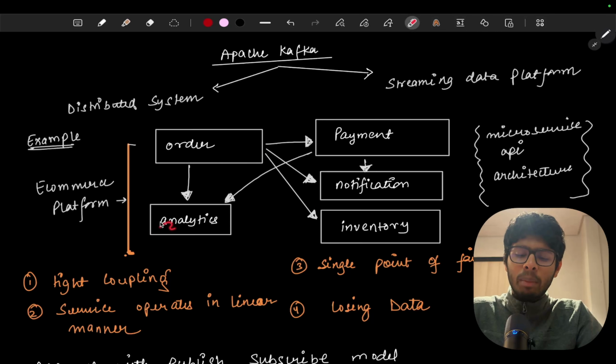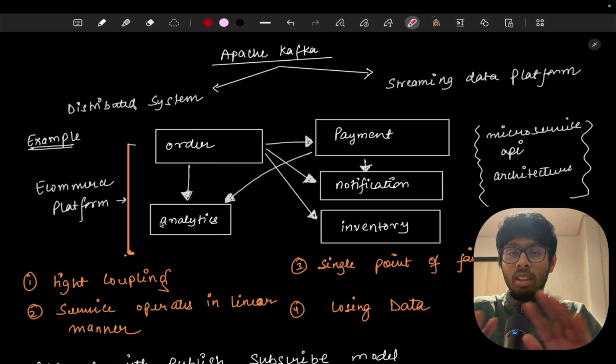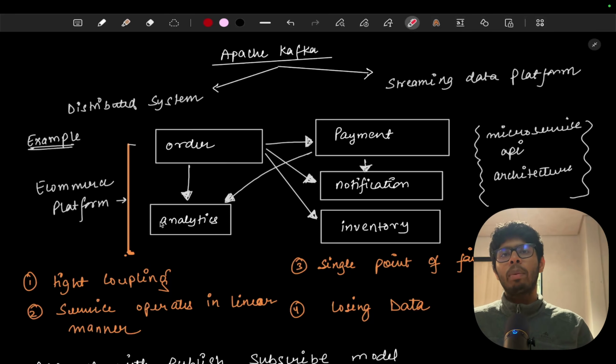Let's take an example where our analytics service is down right now, and a user comes and places an order. Our function will fail, because the analytics service will not be able to respond, and the analytics service APIs are going to fail right now because it's down. So what will happen in that case? We are not able to process an order because only one service is down.